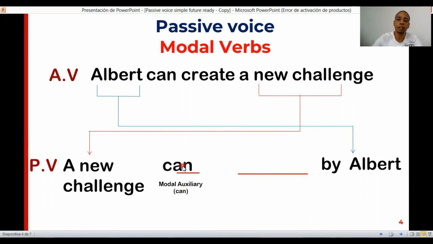You just have to repeat the auxiliary, as simple as that, and continue with be. Create is created. You do this with all the modal verbs. I repeat, may, might, should, would, must, and of course can.